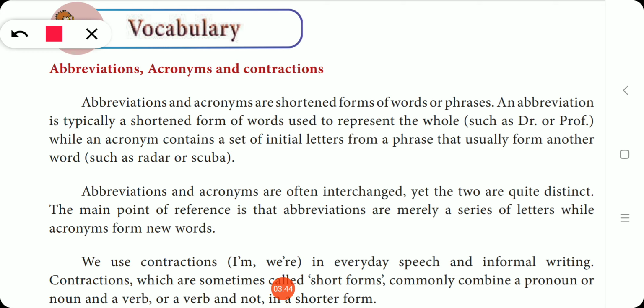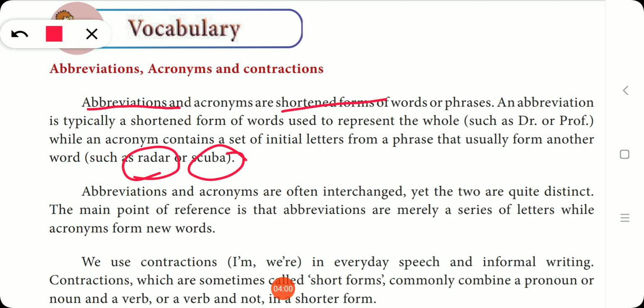So now can you understand what is the difference between abbreviation and acronym? Both are shortened forms. With an abbreviation we can only spell the letters, but an acronym can be pronounced as a separate word itself.